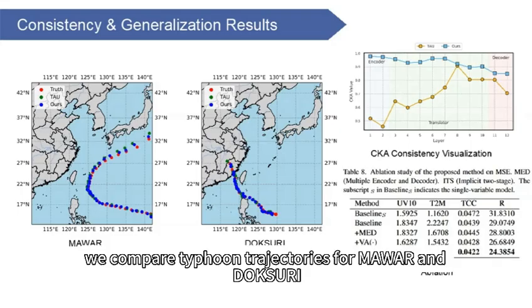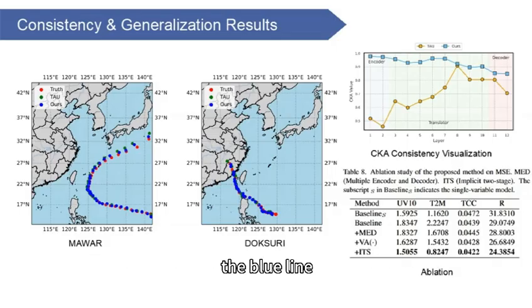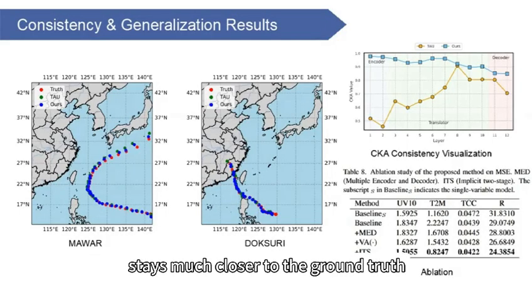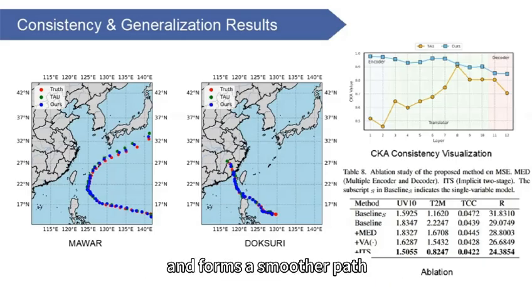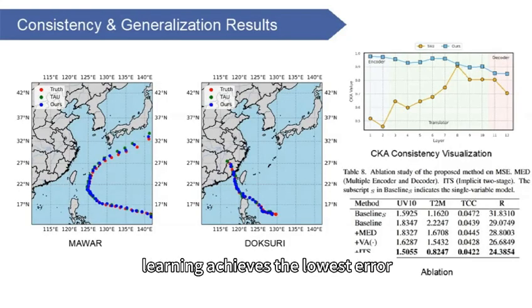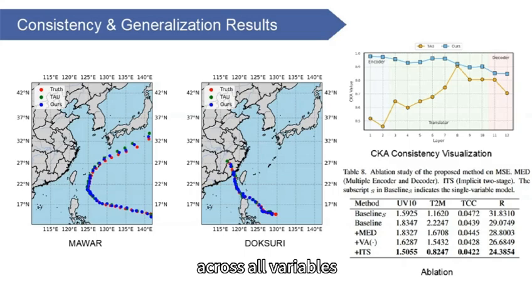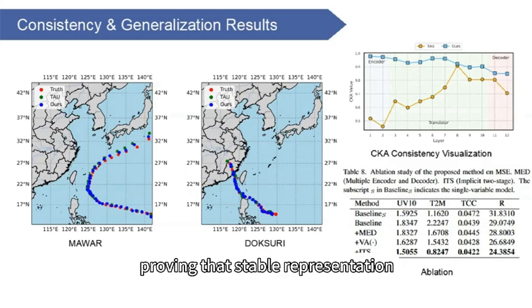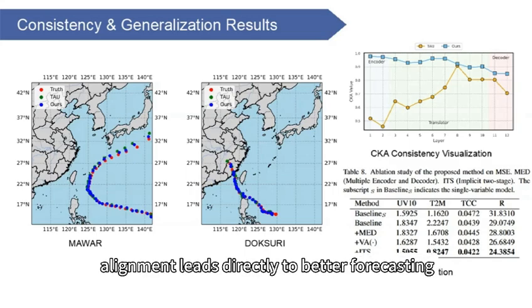On the left, we compare typhoon trajectories for Mawar and Doksuri. The blue line, representing our method, stays much closer to the ground truth and forms a smoother path. Finally, the ablation results below confirm that the full model with implicit two-stage learning achieves the lowest error across all variables, proving that stable representation alignment leads directly to better forecasting.